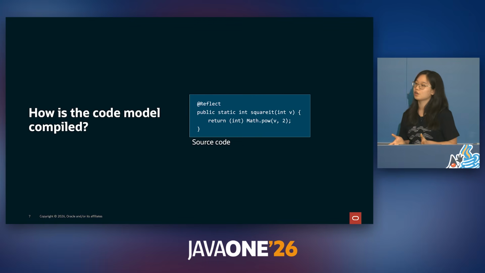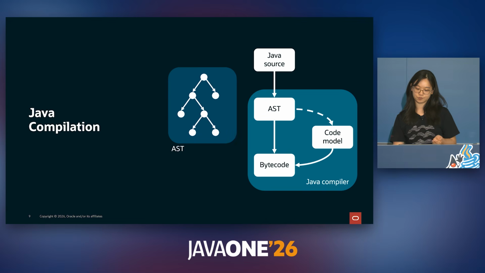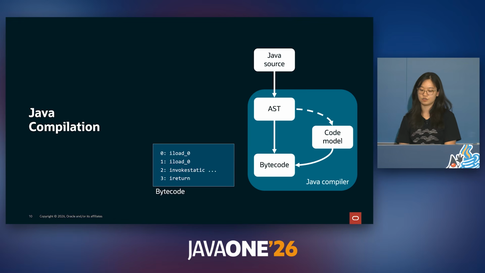But first, let's take a look at how code models are generated. As mentioned earlier, a method or lambda needs to be annotated with @reflect for a code model to be generated. So here's a simple method, and let's walk through how it's normally compiled. So when a Java program is compiled, the source code gets transformed into an abstract syntax tree, or AST for short. An AST retains a lot of syntactic details from Java source, but those details get transformed away when ASTs are further broken down into Java bytecode. This looks more similar to machine instructions than an AST does, and a lot of details get abstracted away. For example, characters and shorts become integers, and for and while loops turn into goto branches.